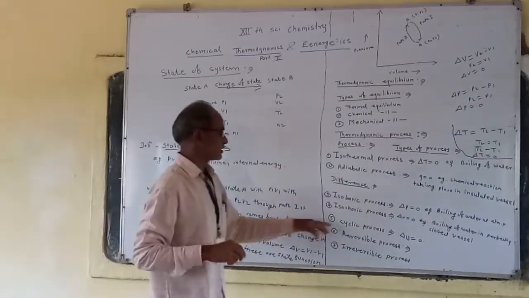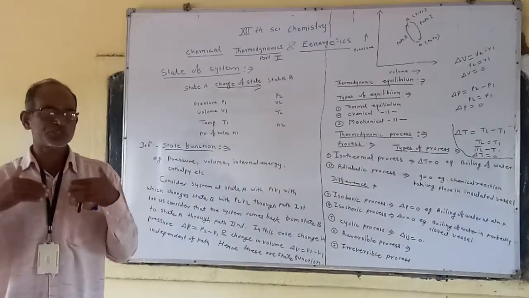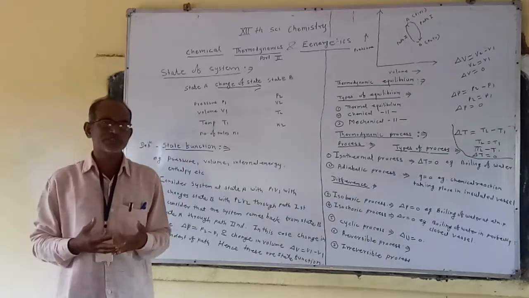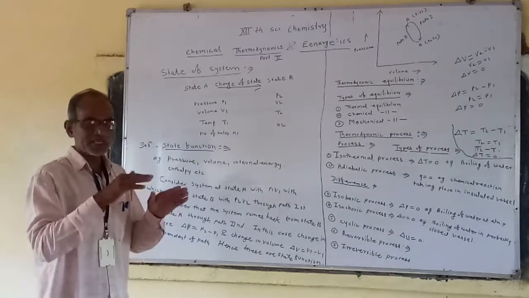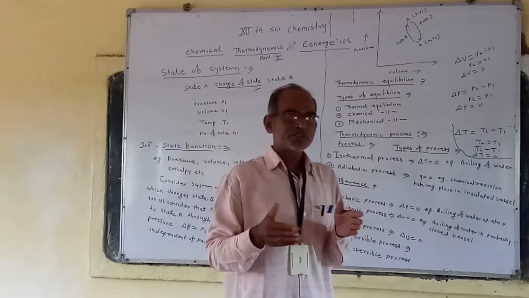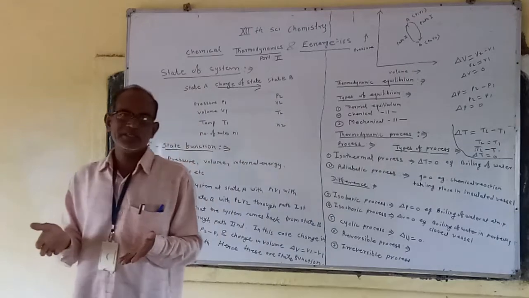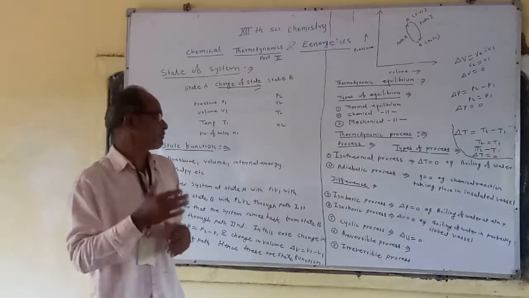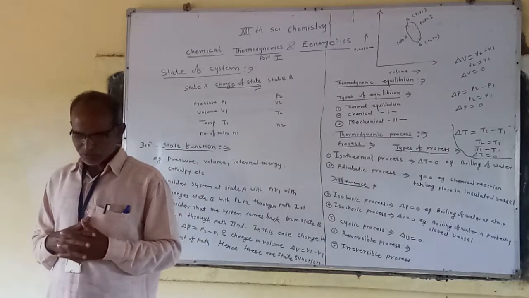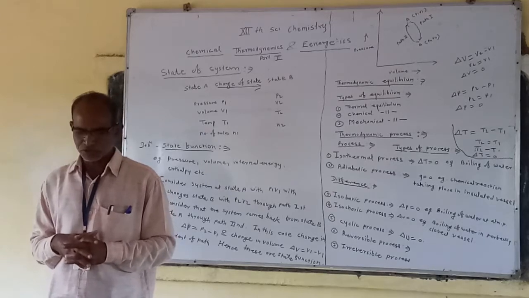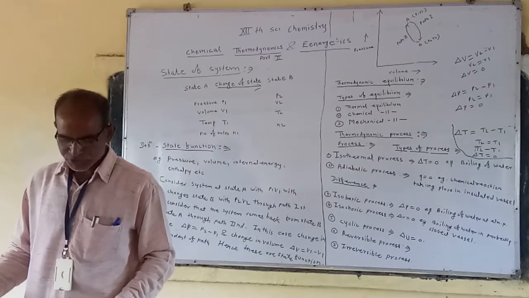Next type of process is the cyclic process. In the cyclic process, the system undergoes a series of changes and returns to its original state. In the cyclic process, the system comes back to its original state. The system retains its original state. Such a type of process is called the cyclic process. Therefore, the total energy of the isolated system remains constant. Example of the cyclic process.